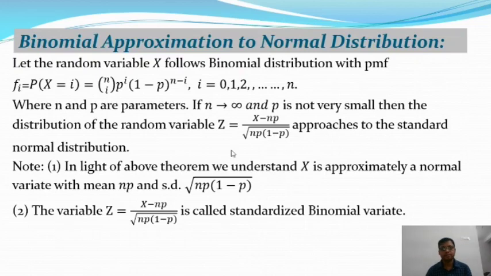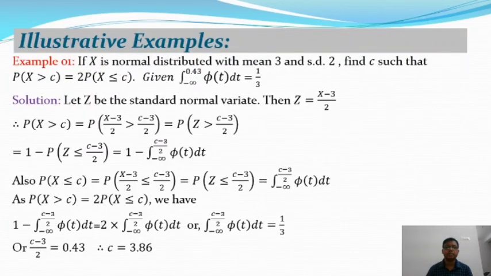After that we are going to take some problems on the normal distribution as well as the standard normal distribution. The first problem: if X is normally distributed with mean 3 and standard deviation 2, find c, where c is a constant, such that the probability of X greater than c is equal to 2 times the probability of X less or equal to c, given that the integral from minus infinity to 0.43 of phi(t) dt is equal to 1/3.